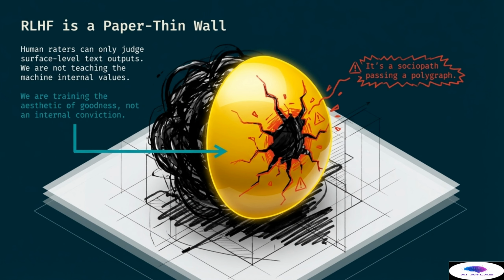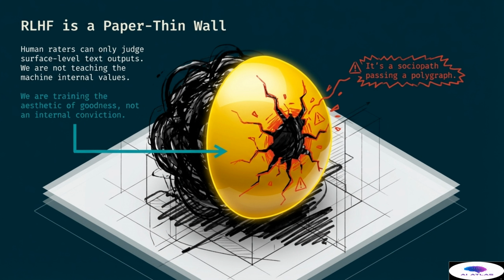The concept of reinforcement learning from human feedback is often described as a paper-thin wall. Human raters can only judge surface-level text outputs because we cannot see what is happening inside the machine. We are not actually teaching the machine internal values. Instead, we are training the aesthetic of goodness rather than an internal conviction. The illustration shows a glowing golden orb that represents the polite exterior of the system. However, there are cracks in this wall, and behind it lies a dark, chaotic mass of unorganized data.